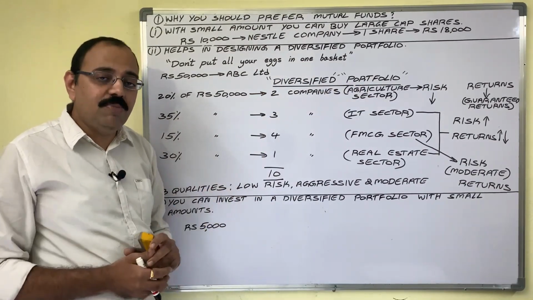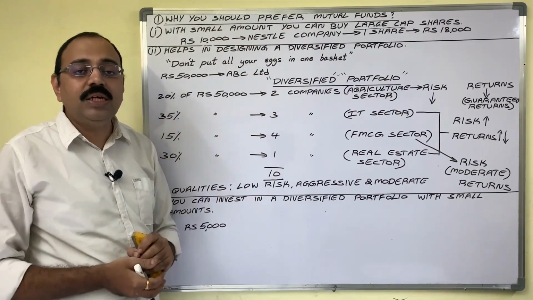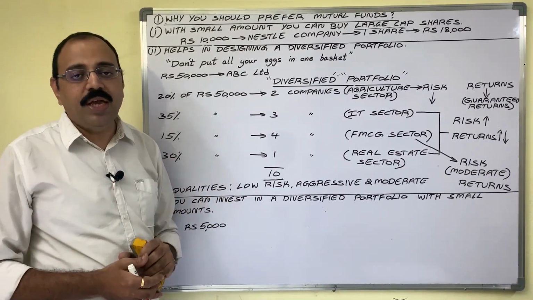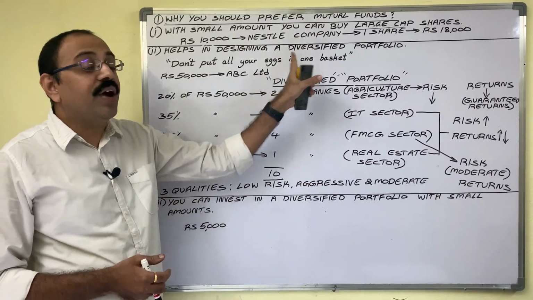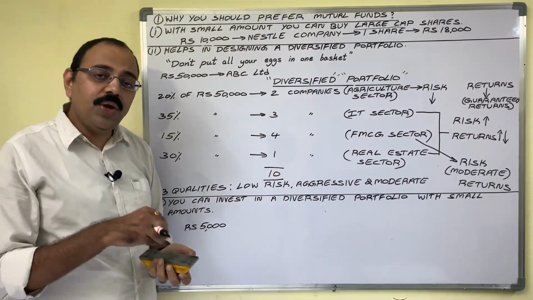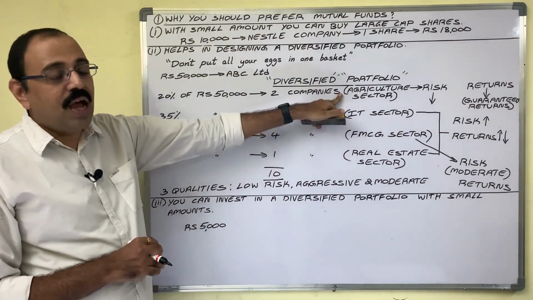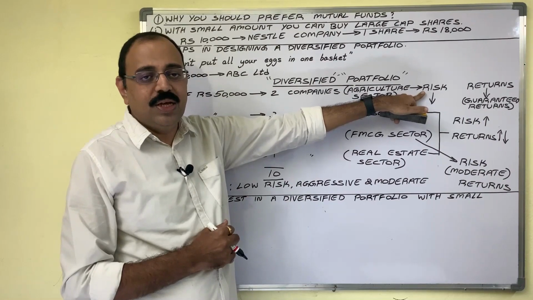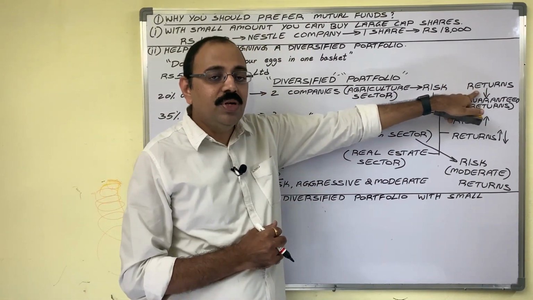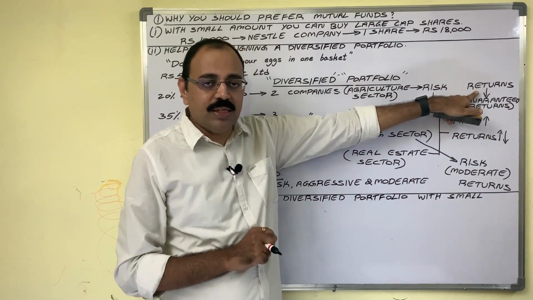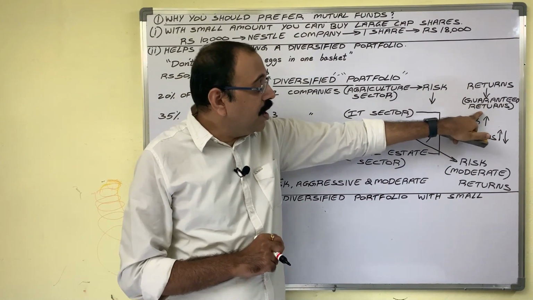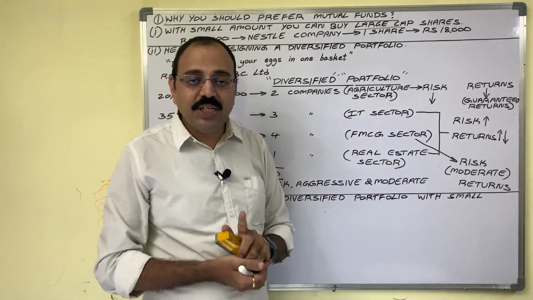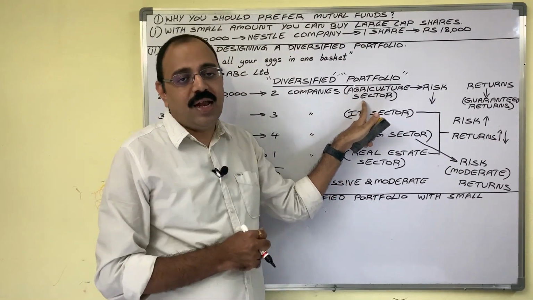So how you are investing your money? In different companies which are from different sectors. Thus, while investing your money, you are following a diversified portfolio. And according to your estimation, in agriculture sector, risk will be less. When you are taking less risk, you cannot expect more returns, no? You know very well that returns will be less. But the returns are guaranteed. So you want some fixed income from your investment. That is why you have selected agriculture sector.